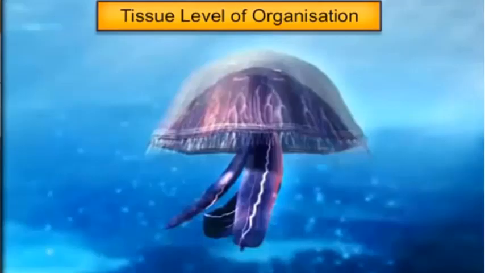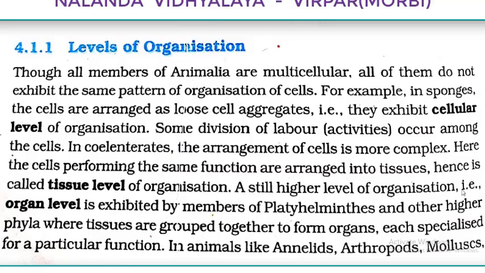When we go ahead, a still higher level of organization, that is organ level, is exhibited by members of Platyhelminthes and other higher phyla where tissues are grouped together to form organs, each specialized for a particular function.